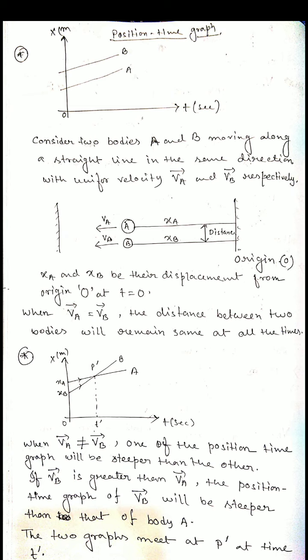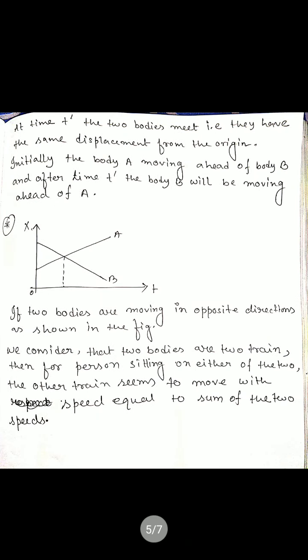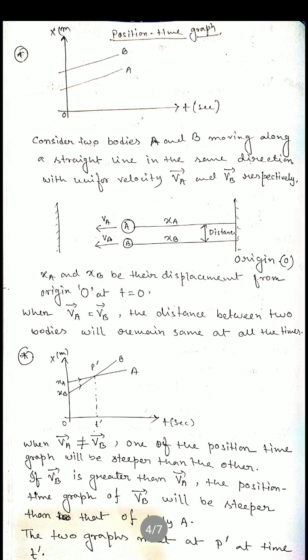Here you also see a point P dash at time T dash. At this point, at time T dash, these two graphs meet together. So what happened? At time T dash the two bodies meet, that means they have the same displacement from the origin. Up to P dash, you see that the displacements XA and XB from the origin will be equal.